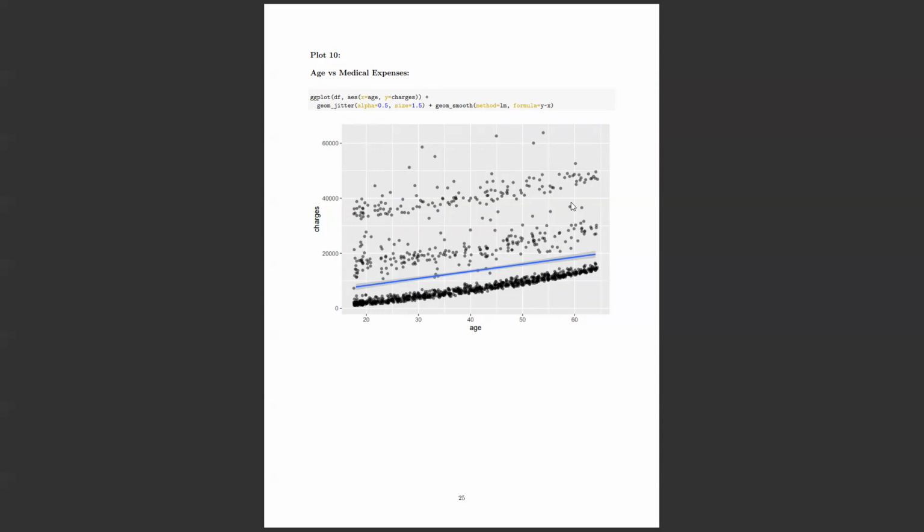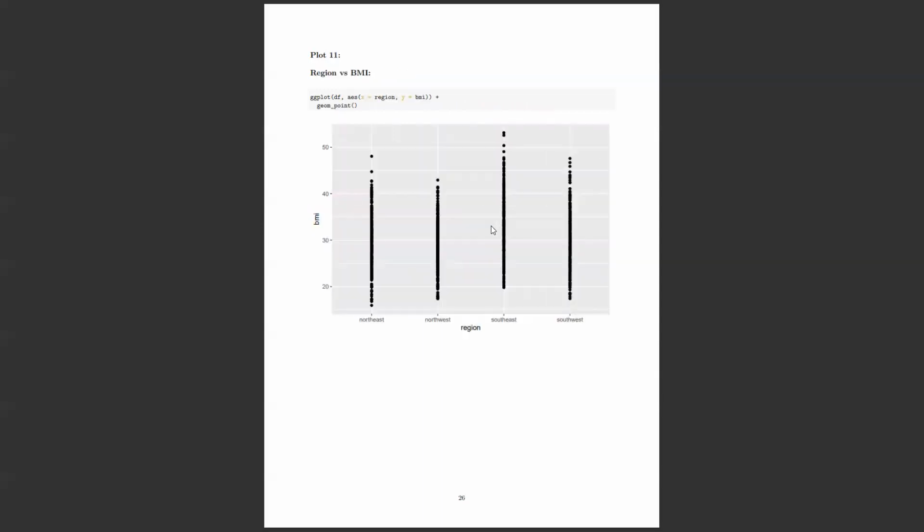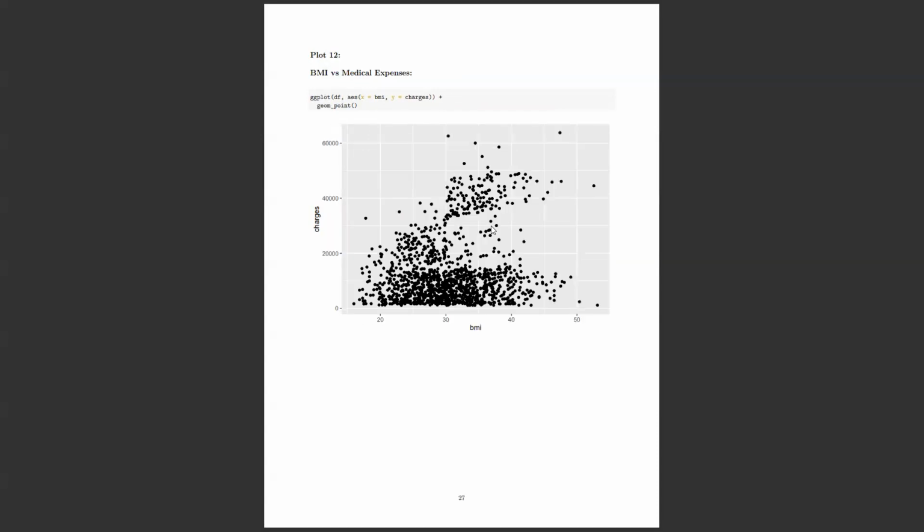If a person's age is increasing, does that mean their medical expenses will slowly start to increase, or what, right? So this is what I have tried to do. Using this plot, I got to know that while a person's age is increasing, there is a strong possibility that their medical expenses also tend to increase. It's clearly depicted here, and this is the same as the box plot. I tried to do it in this plot, using a scatter plot again.